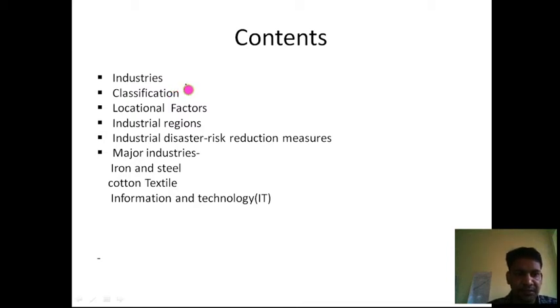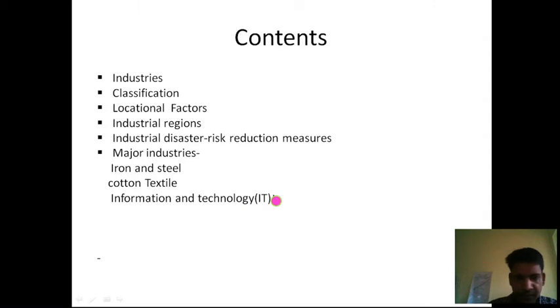classification of industry based on size, based on raw material, and based on ownership. Then we will cover the locational factors which affect the location of industries. After this, we will cover the industrial regions of the world and India. Then we will cover industrial disasters and risk reduction measures. In the last, we will discuss the major industries, that is the iron and steel industry, cotton textile industry, and information and technology industry.